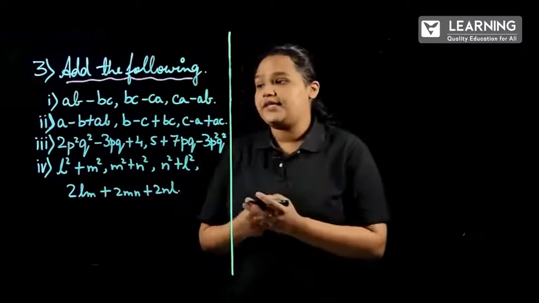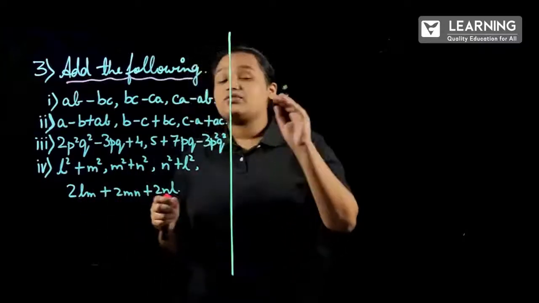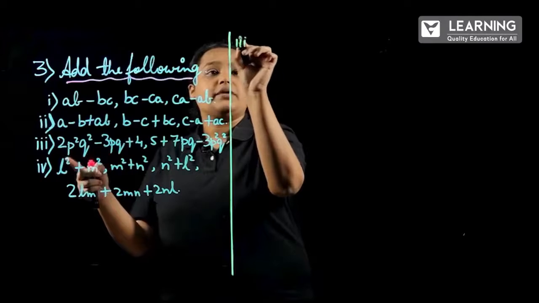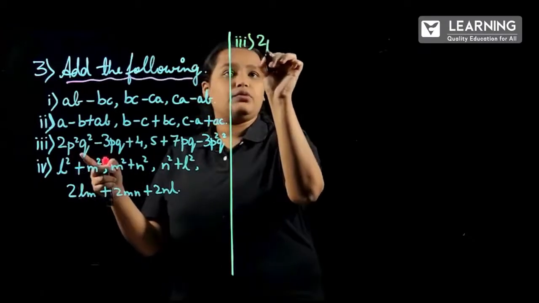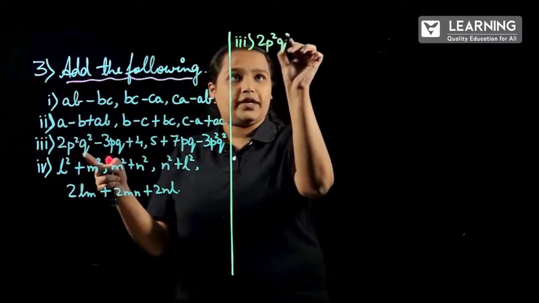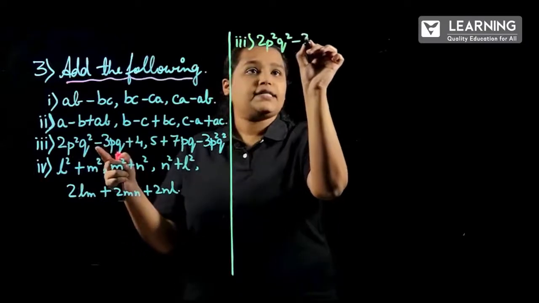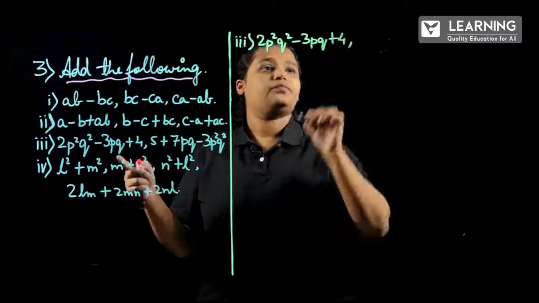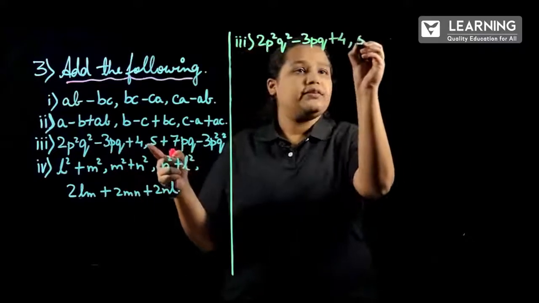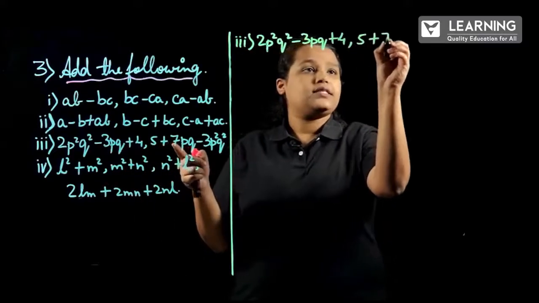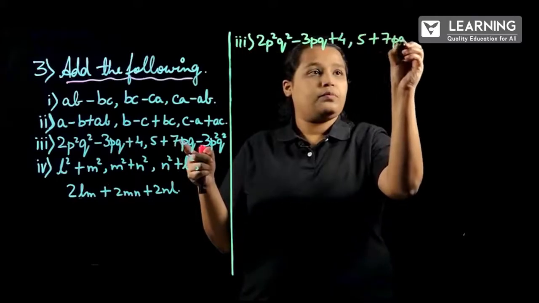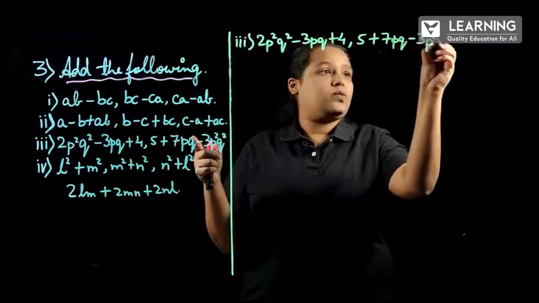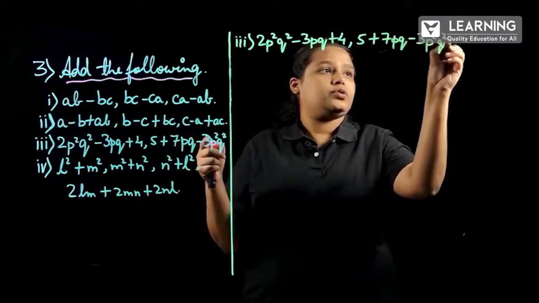And the third problem is, here we are having the power 2 for the variables, right? So the third problem is 2p square q square minus 3pq plus 4, and one more polynomial is 5 plus 7pq minus 3p square q square.